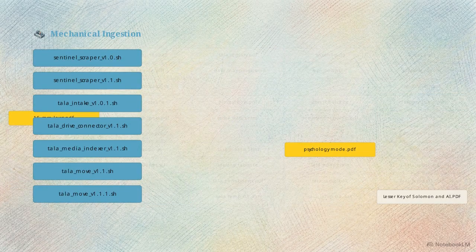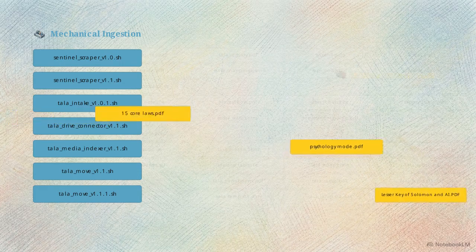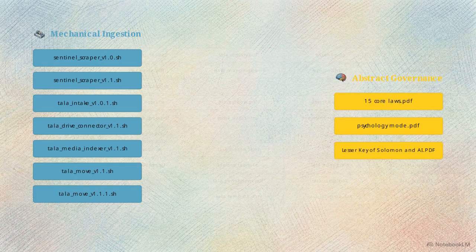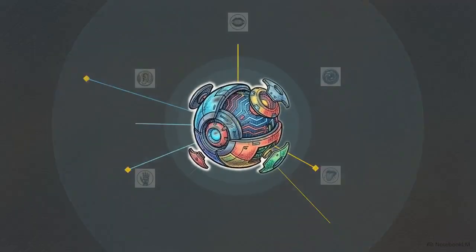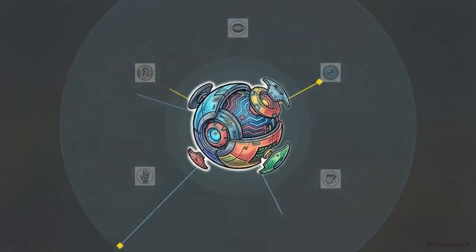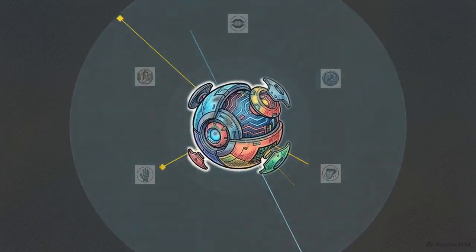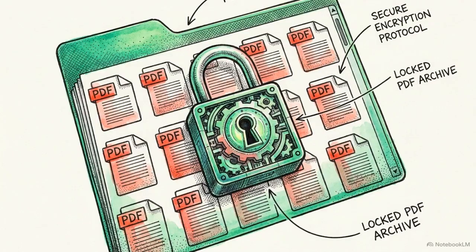Yet sharing space with them are abstract files, like 15 core laws, and occult texts like the Lesser Key of Solomon. By reverse engineering this contradictory file taxonomy, we can reconstruct the machine's architecture. What emerges is an experimental AI designed to interact with its environment through a high degree of operational independence. We do not need access to the contents of these PDFs to understand how the system operates.